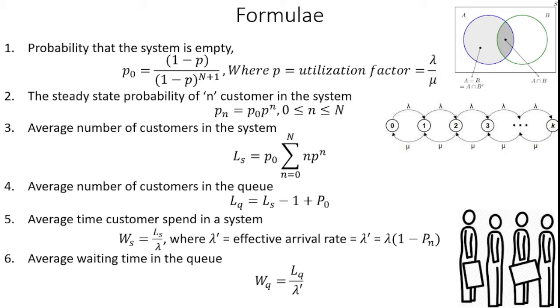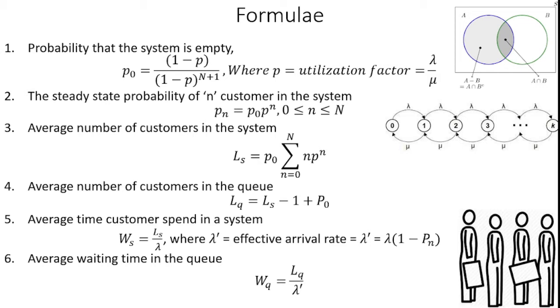Here P0 is the probability that the system is empty, and ρ is the utilization factor. The utilization factor ρ is determined by the formula λ/μ, where λ is the arrival rate and μ is the service rate for the customer or the job.